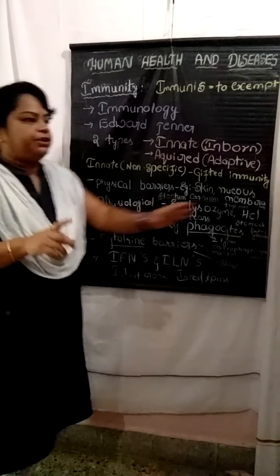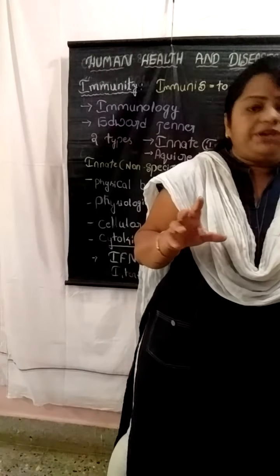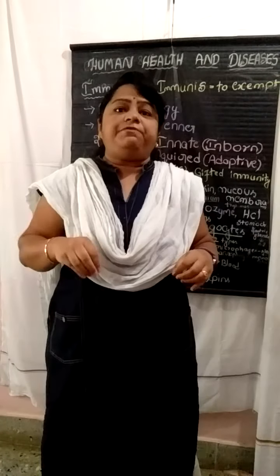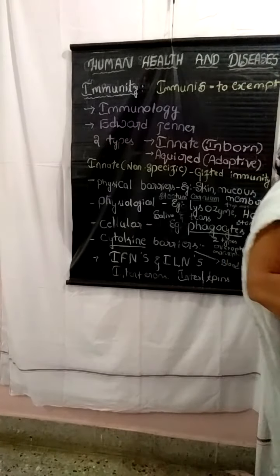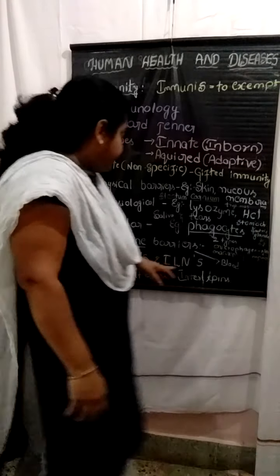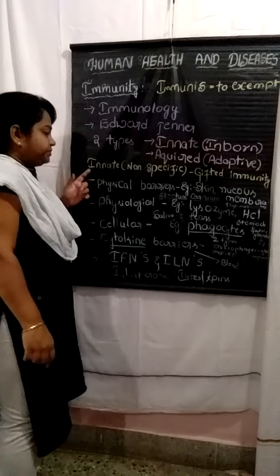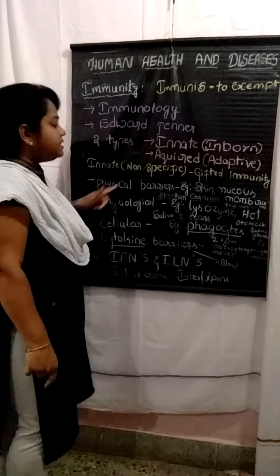What is innate immunity? Innate immunity is the immunity which we have from birth itself. Okay, so here in innate immunity, the first type is the physical barrier.